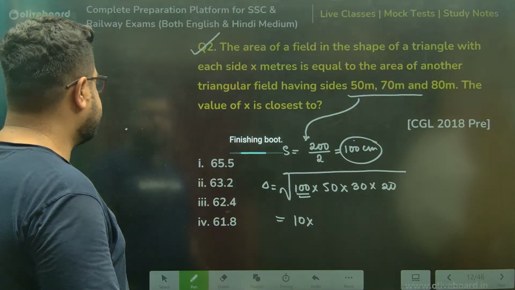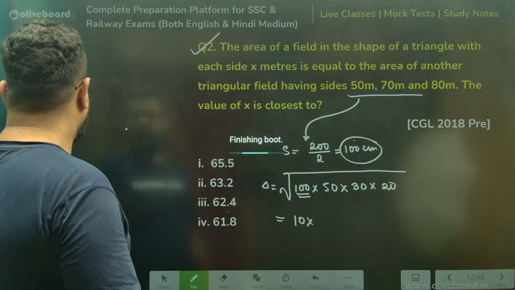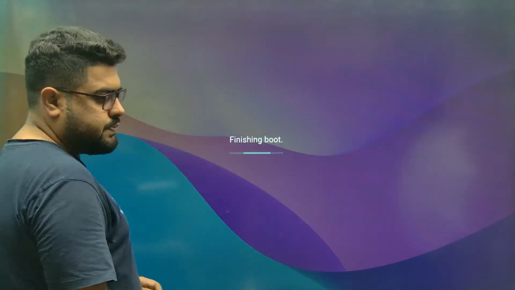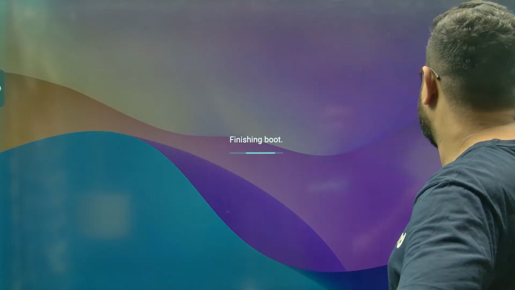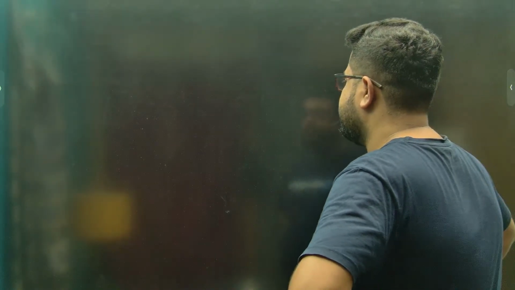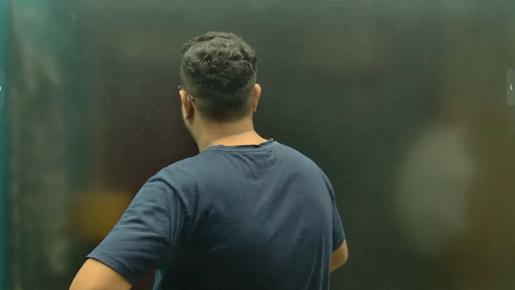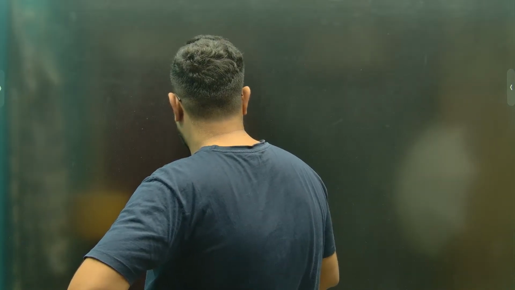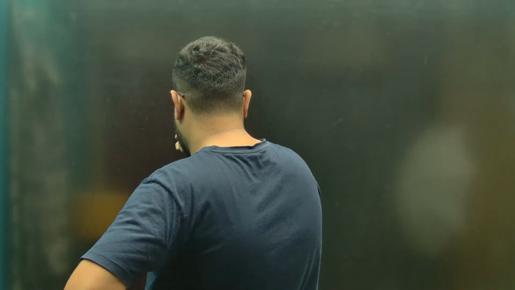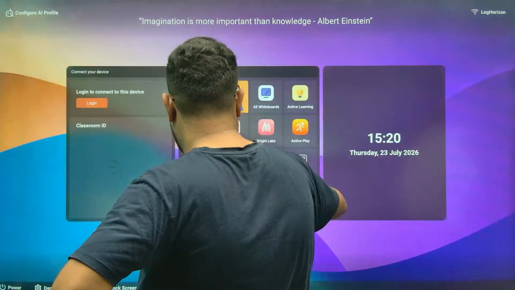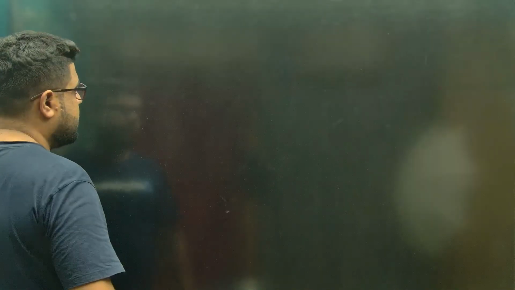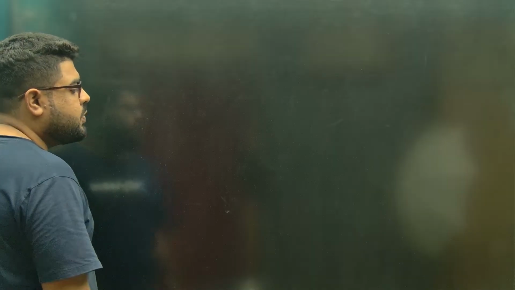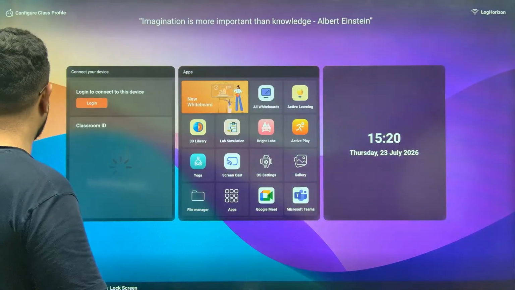एक सेकंड, ये क्या हो गया? Just a second. अरे यार, पता नहीं. Just give me a minute, everyone. It's just automatically restarted, I guess.